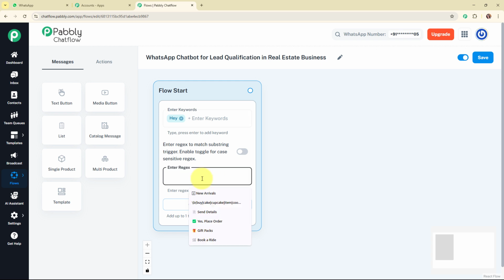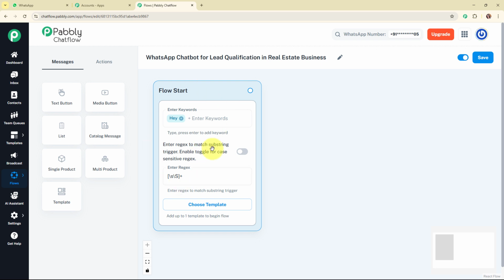Alright, so I'm going to use a basic regex pattern, meaning the chatbot will detect common inquiry words regardless of variations or capitalization. And once the chatbot is triggered, it moves to the next step. So here it is not mandatory to enable the toggle while entering the regex, but you need to enable the toggle for case sensitive regex only. Alright, so now I have set up my trigger, that means the flow start for this WhatsApp chatbot. Let's move to the next step.